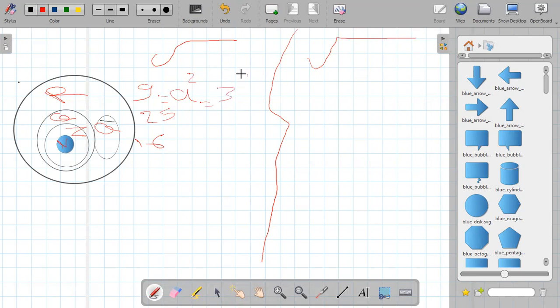9 is 3 squared. 25 is 5 squared. 16 is 4 squared. Any number you can put in the form of a square, we call a perfect square, like 9, 25, 16, 100. It's easy to get the square root of 9. The square root of 9 equals 3. The square root of 25 equals 5. The square root of 16 equals 4.